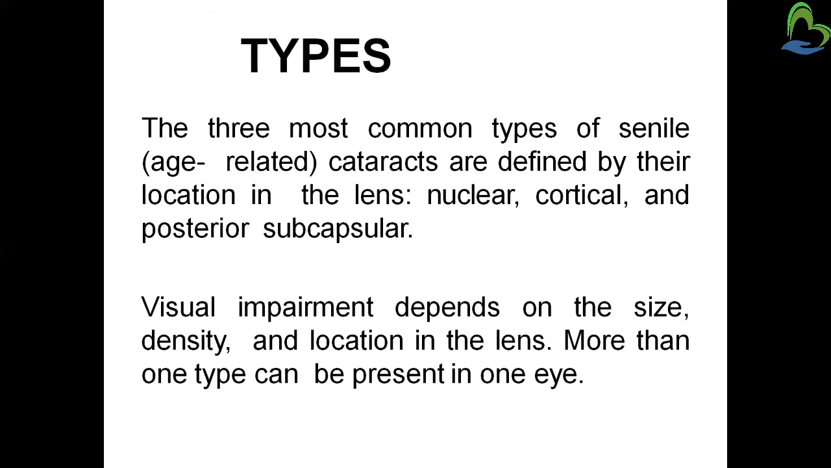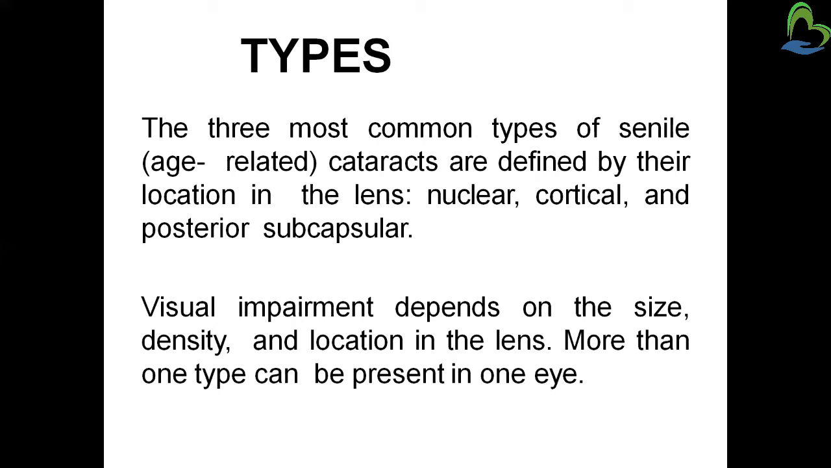Next, the types of cataract. So what are the types of cataract? The three most common types of senile cataract are defined by the location in the lens: nuclear, cortical and posterior subcapsular. So there are mainly three types, but first of all, senile means age-related cataract, which is defined by the location in the lens. So nuclear, cortical and posterior subcapsular are all locations in the lens, which is known as senile cataract or age-related cataract.